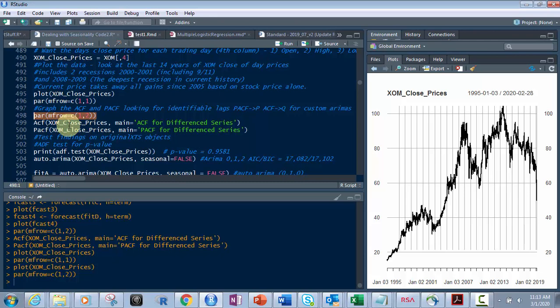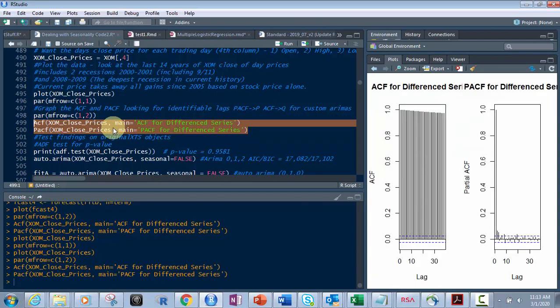So when I'm looking at auto ARIMAs, I want a P value, I want a Q value, and then there's a D value. So it's P, D, Q. D is the differencing. So watch this. We're going to take both these functions right here, ACF and PACF. And remember, we called it what? XOM close prices. So we're doing that, and we're just calling the PACF and ACF functions. Pretty simple to run here. We run them both, and there they are.